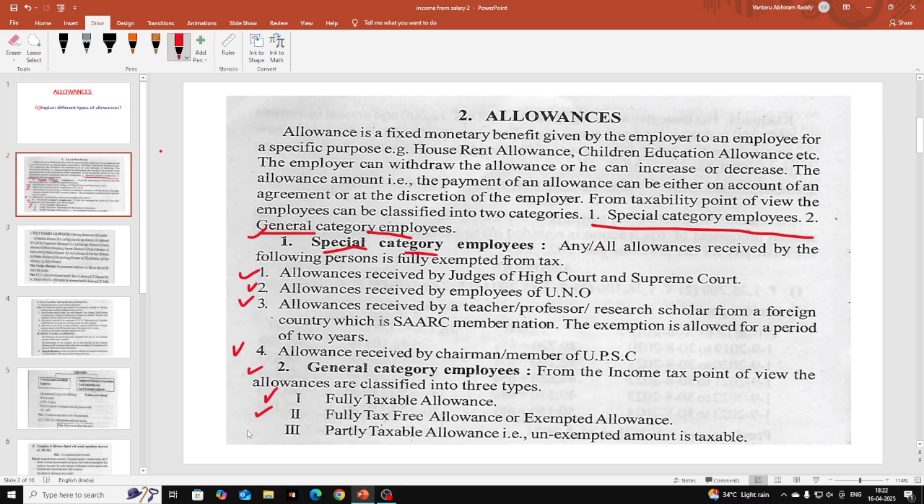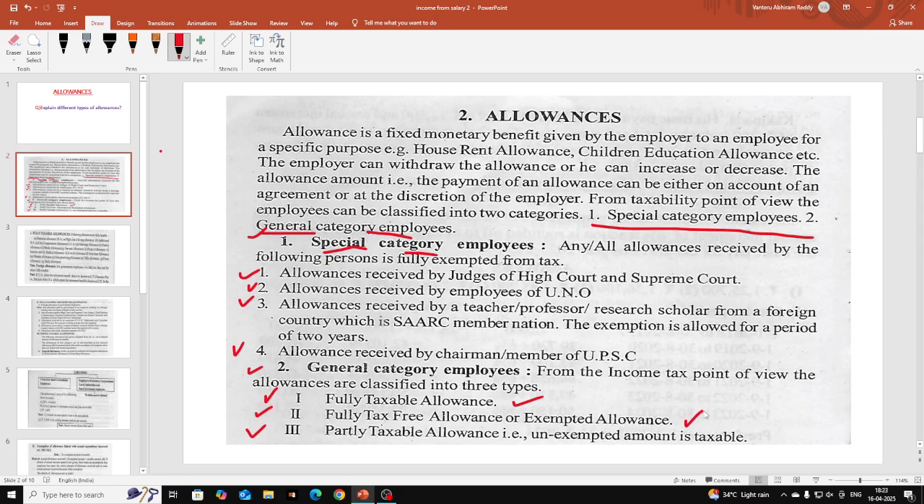The next one is partly taxable allowance. Partly taxable means some portion is taxable and some portion is not taxable. How much is taxable and how much is not taxable is very important, and we will apply the rules to find out. Fully taxable allowance means that if a general category assessee receives this allowance, it is completely taxable, so you write the full allowance amount under allowances.